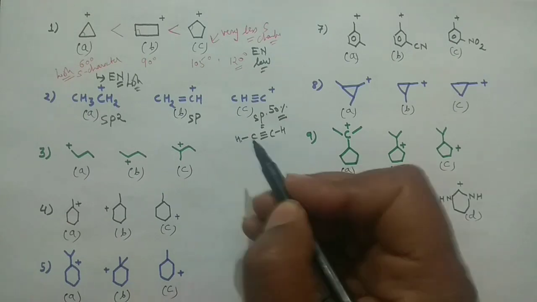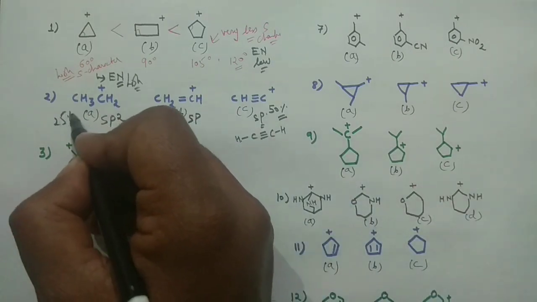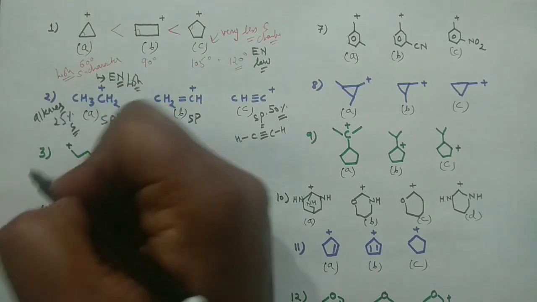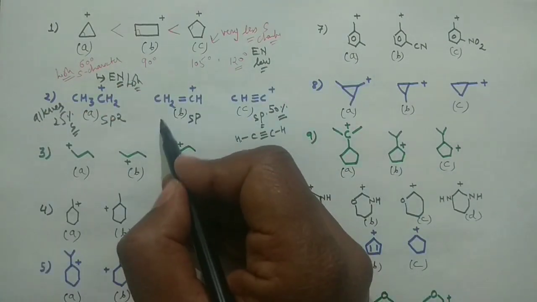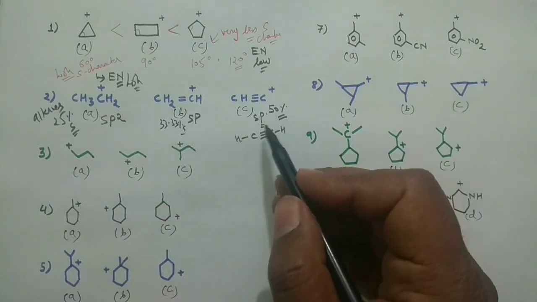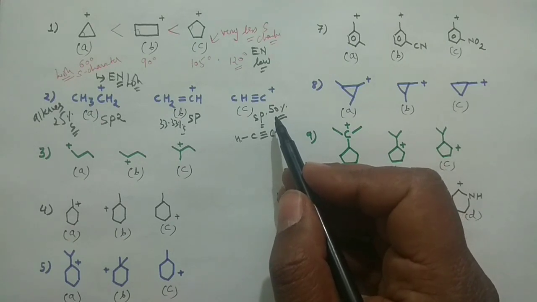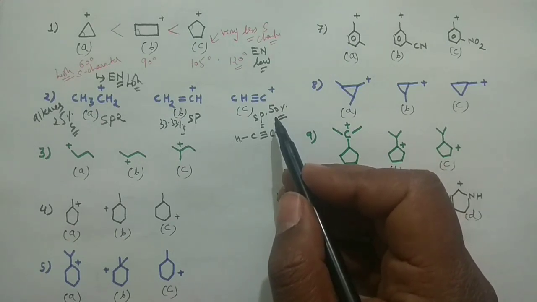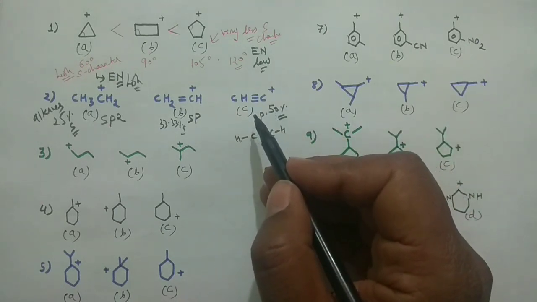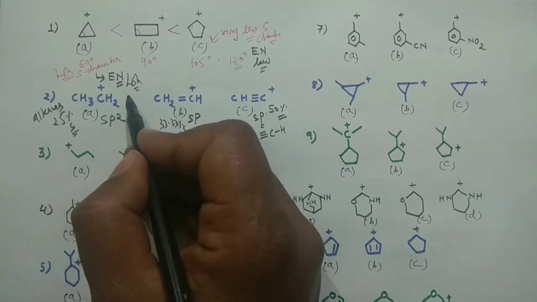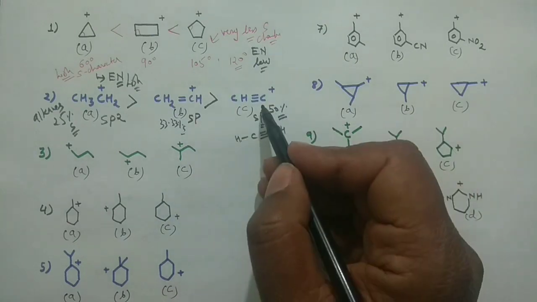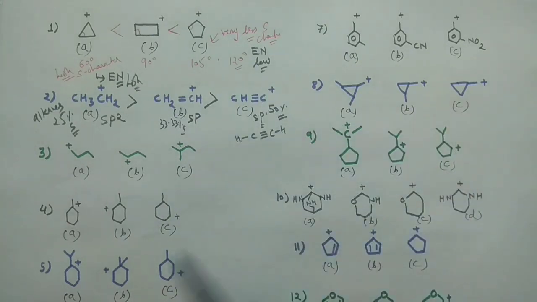In that case you are having 25% s character in case of the alkanes, so I can write alkanes here. And here in that case you're having 33.33% s character. So higher the s character, higher the electronegativity, and we will not put the positive charge over the electronegative atom. So this would be least stable, and this would be the most stable. So this carbocation would be most stable, followed by this one, right? And this is actually the least. So this is how you can decide the factor. I hope this is clear to you.